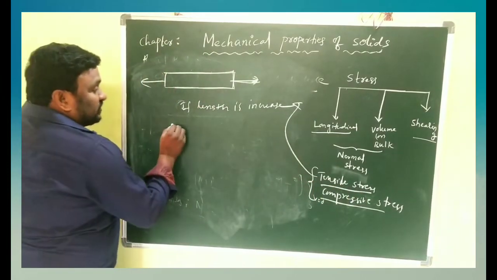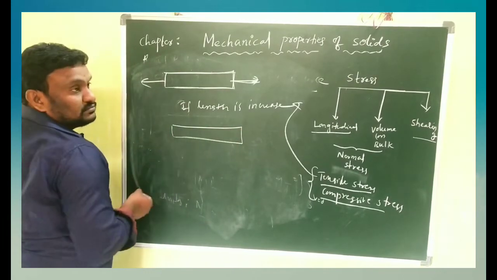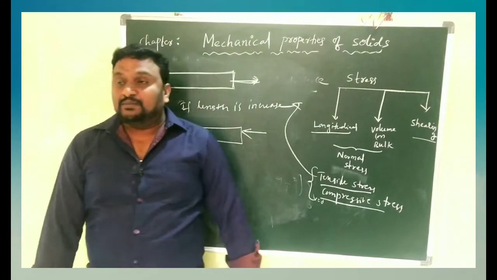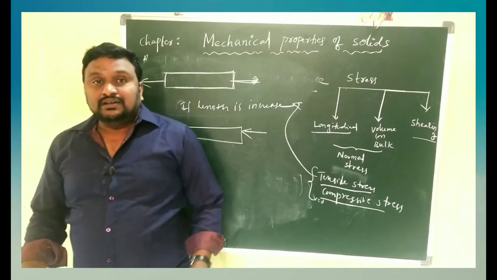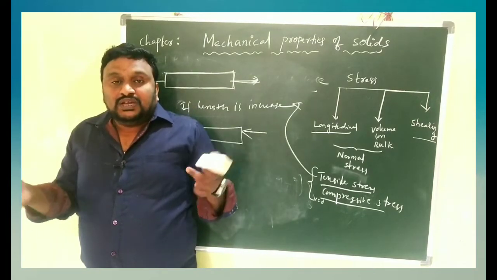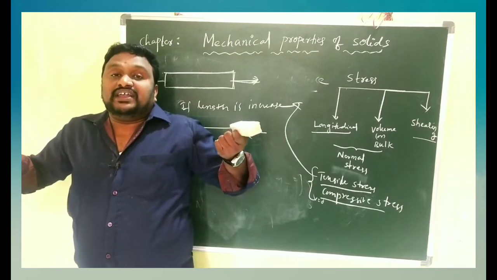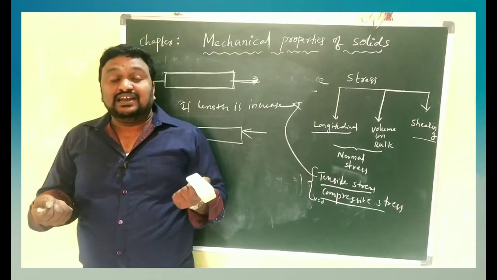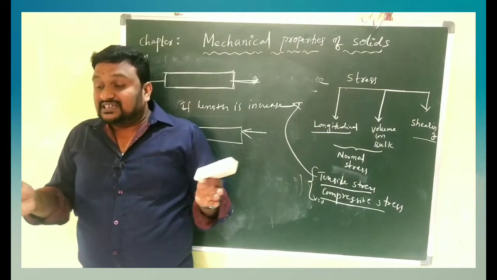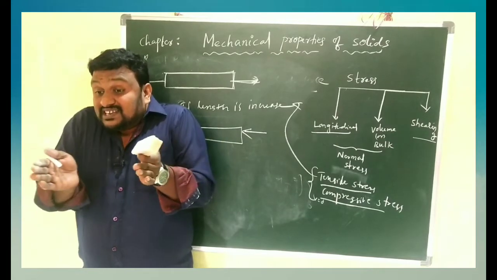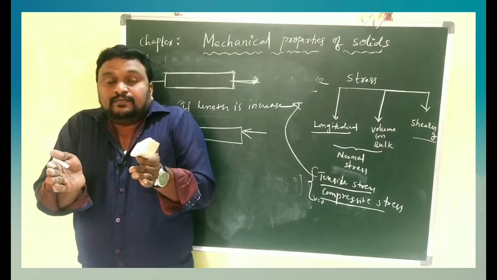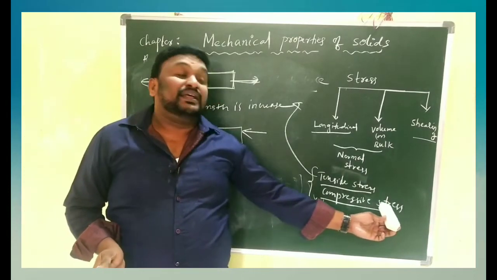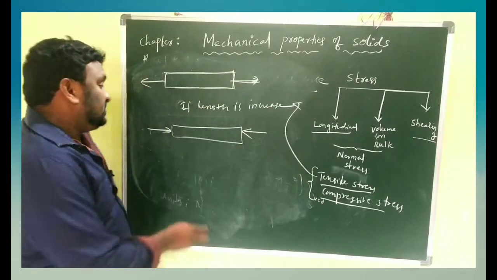For the same longitudinal stress, now we are applying the force in these directions. Same example: we are taking some rubber and now we are compressing it like this. The first time we are stretching in outward directions, then that longitudinal stress is tensile stress, and the length increases. The second time, the rubber is stressed in forward directions, and then the length decreases. That is what we call compressive stress. So this is the example for that.